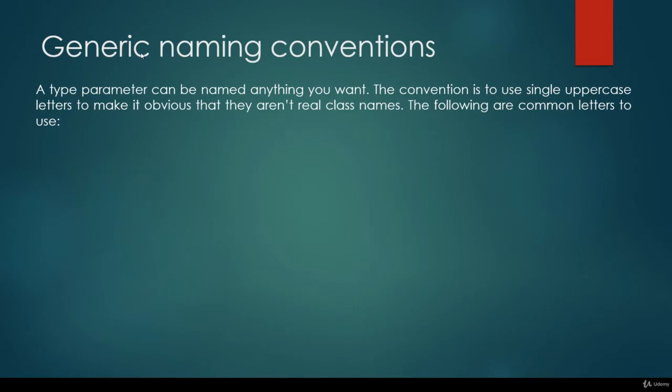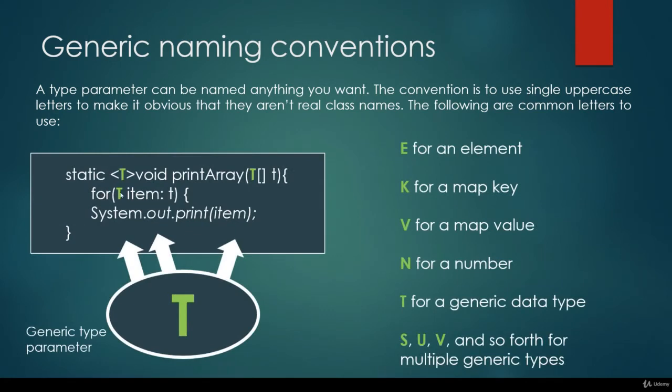Okay, let's talk about generic naming conventions. A type parameter can be named anything you want, but the convention is to use single uppercase letters to make it obvious that they aren't real class names. So the following are common letters to use: the capital T is the generic type parameter. This is what we have been talking about in the previous slide. We have the capital E letter for an element, the K for a map key, the V for a map value, N for number, T for generic data type, S and U and V and so forth for multiple generic types.